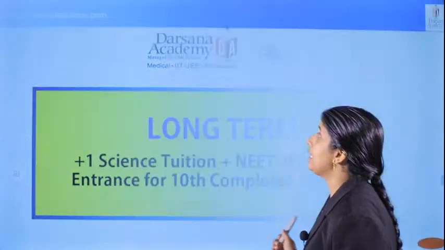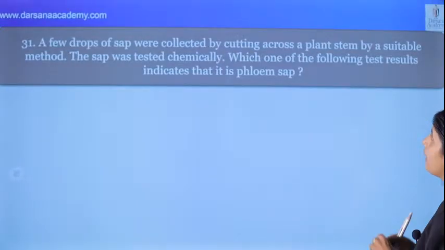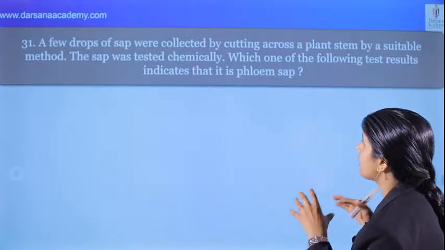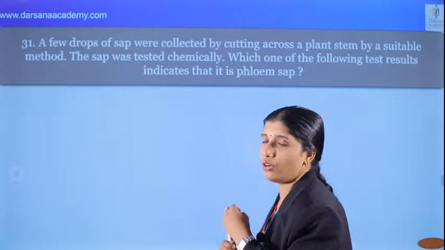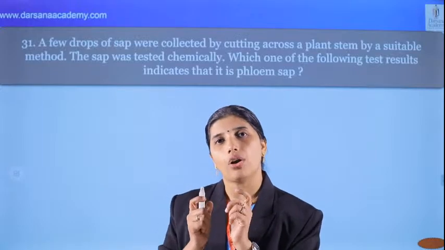And next we can see that a few drops of sap were collected by cutting across a plant stem by a suitable method. The sap was tested chemically. Which one of the following test results indicates that this is phloem? While reading the question, I got confused, but it is a simple concept.